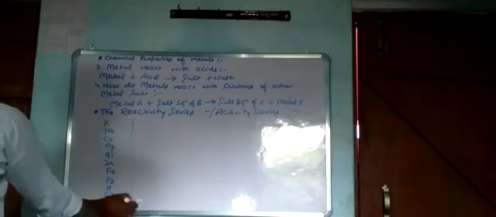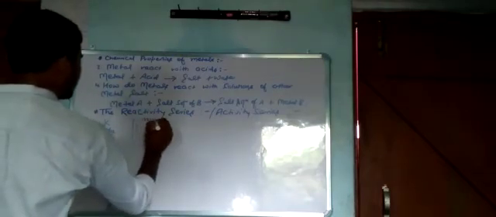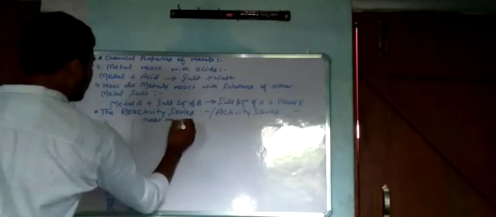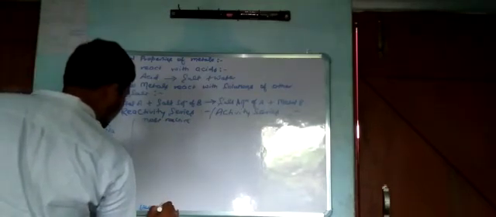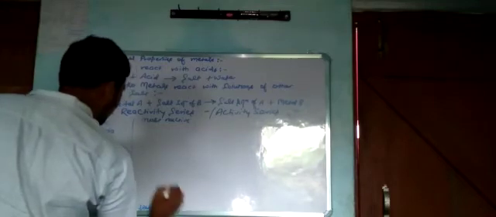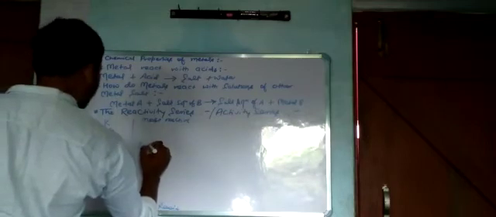Okay, so this is the activity series, in which these elements are present in decreasing order. Most reactive, least reactive. Reactivity decreases.